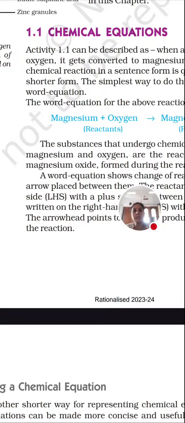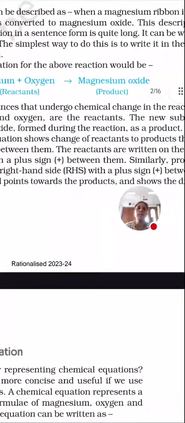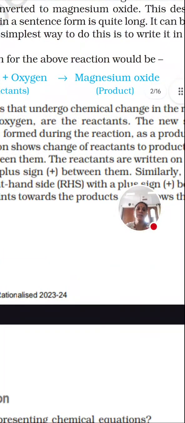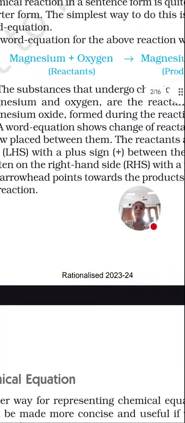So what is a physical change? When the original identity does not change, we call it a physical change. When the identity of the substance changes, it is called a chemical change. When we took the example of magnesium and oxygen, they react to form magnesium oxide, so the identity got changed. Magnesium and oxygen are both elements, and now there is a formation of a compound. As the identity of the reactants and product changes, it's a chemical reaction.